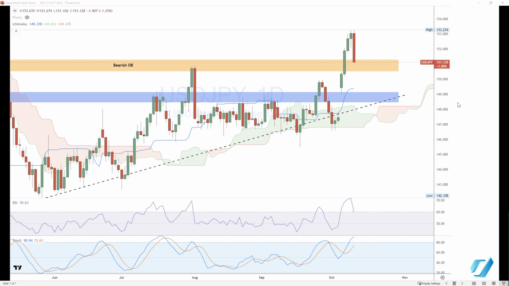Dollar yen broke above 151, pushed higher towards 153, and then we did see a little bit of a turnaround. This is on the back of profit taking. At the same time, the political landscape in Japan shifted a little bit because of the coalition that the LDP and Komeito had.